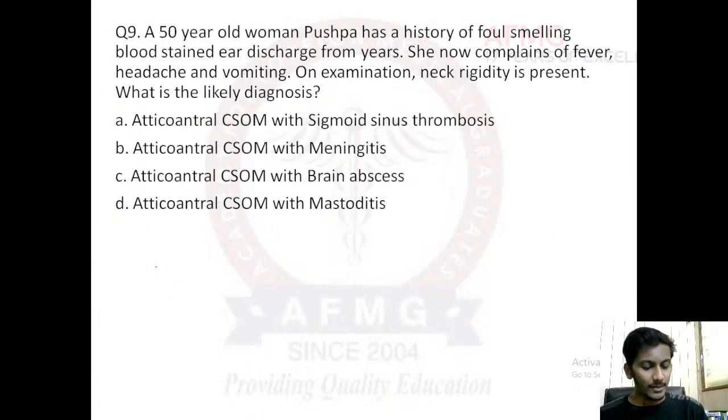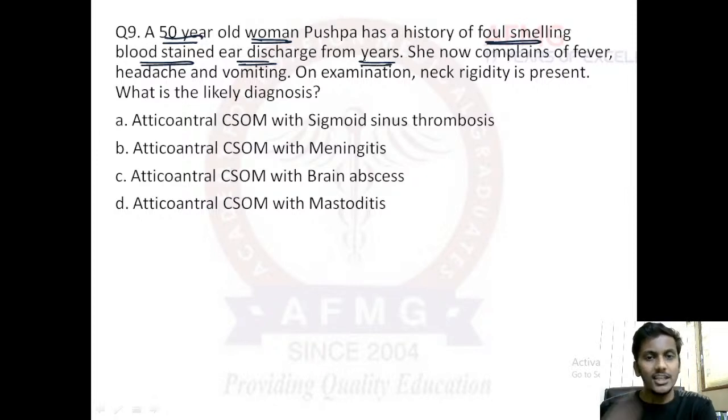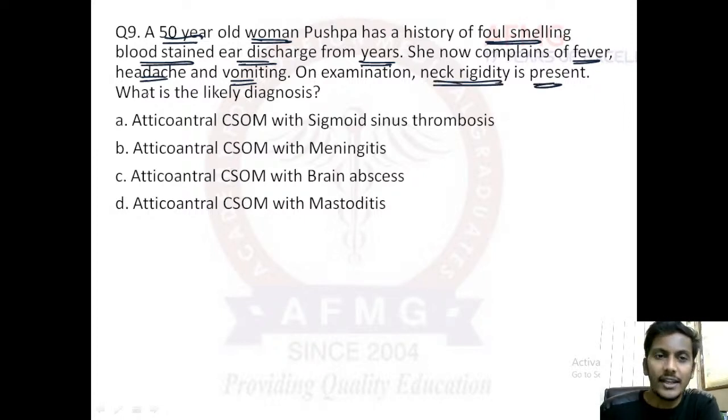Moving further to question number 9. Question number 9 states, a 50-year-old woman, Pushpa, has a history of foul-smelling, blood-stained ear discharge from ears now. Important, from ears. She now complains of fever, headache, vomiting. On examination, neck rigidity is present. Very important punchline. What is the likely diagnosis?